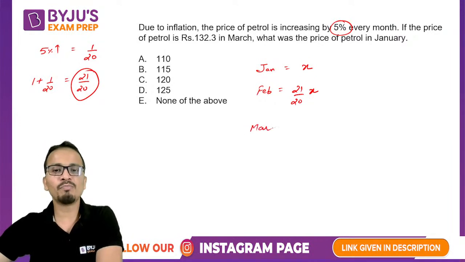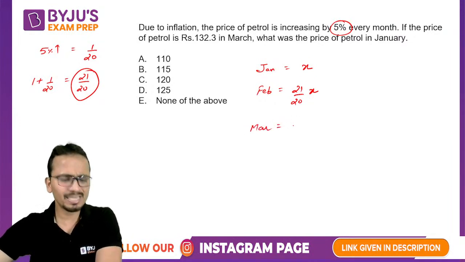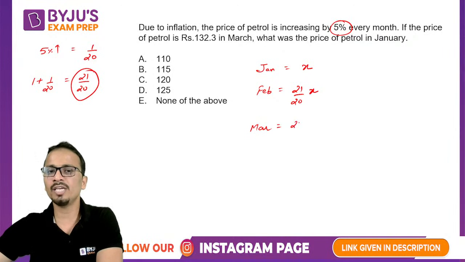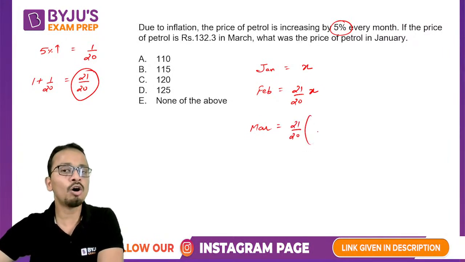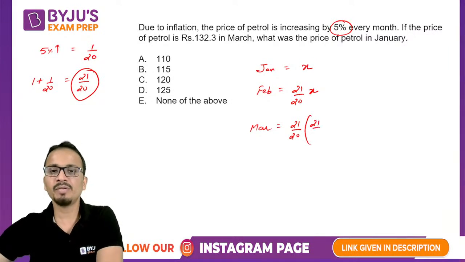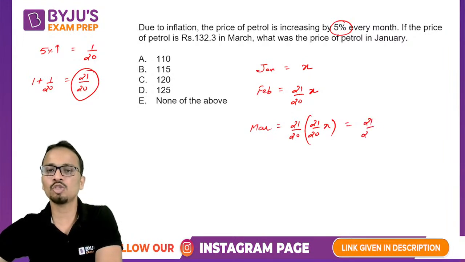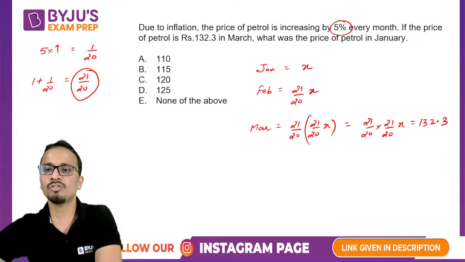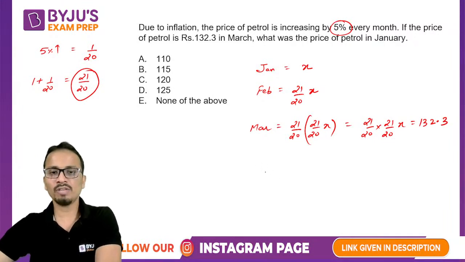Similarly, the value of March will be, once again, it is increased by 5%. So again, 21 by 20 times the value of February. February का value कितना है? 21 upon 20. So the final value will be 21 upon 20 multiplied by 21 upon 20 x, and this is given as 132.3.